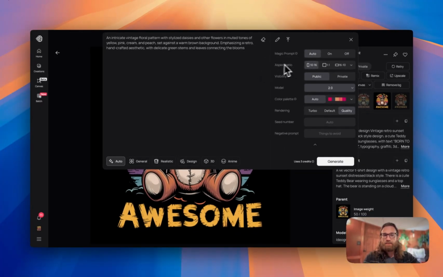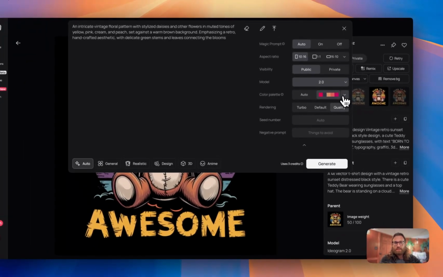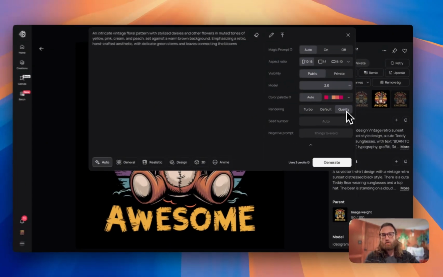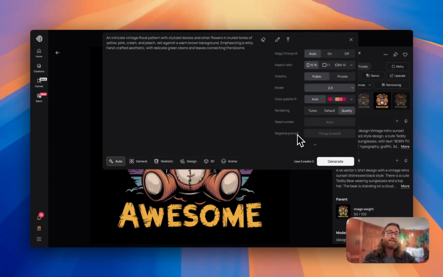You can choose your aspect ratio of what ratio you're looking for. For this case, since we're doing a blanket, a 10:16 ratio is actually excellent. You can choose a color palette if you're looking for a specific color palette, but in this case, I'm just going to do auto, and then I'm going to keep it on the highest quality rendering. Now, if there was a negative prompt, if I wanted to have something to avoid, I could put that into the negative prompt as well.